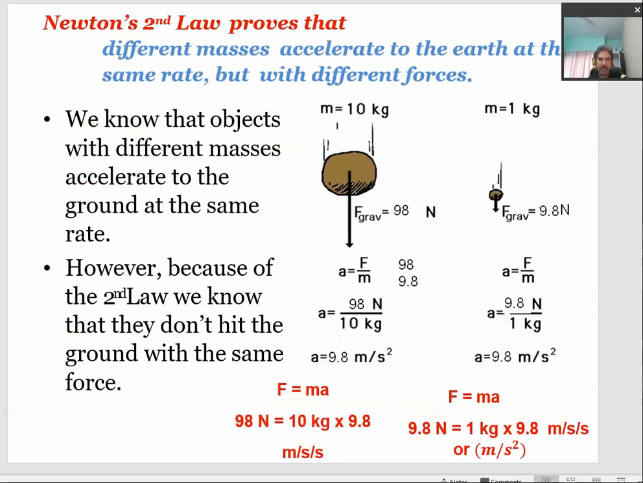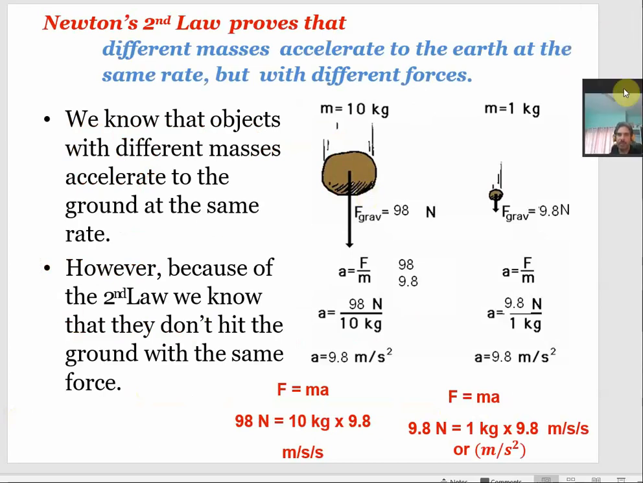Okay, let us move to the next point. It is Newton's second law of motion, according to which we can understand how different masses accelerate to earth at the same rate but with different forces. So each and every object experiences the force due to gravitational pull of the earth according to their masses, right? But they accelerate at the same rate, meaning they have the same acceleration, which is called the acceleration due to gravity. You can take different examples.